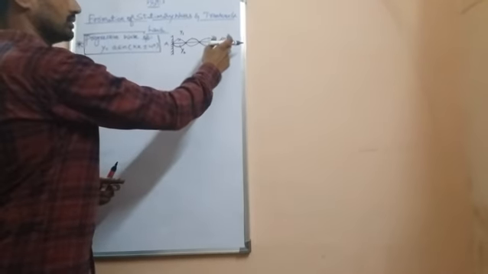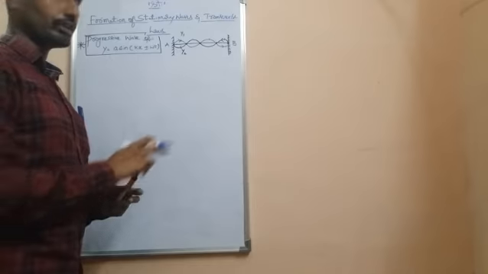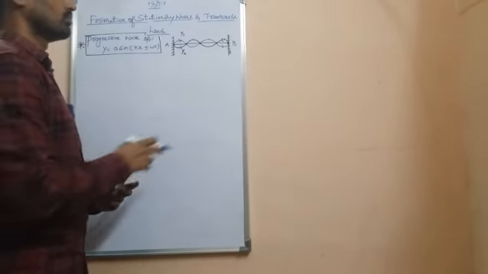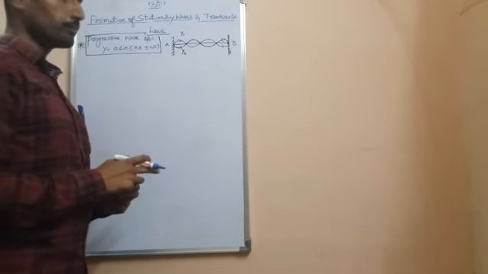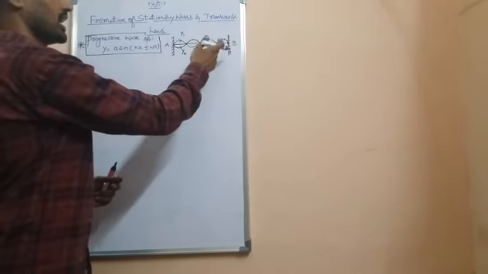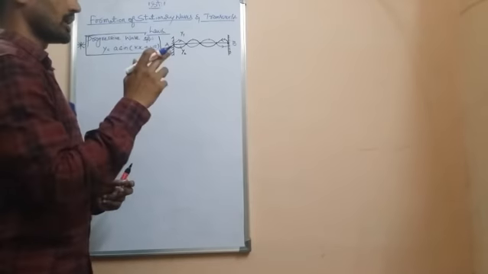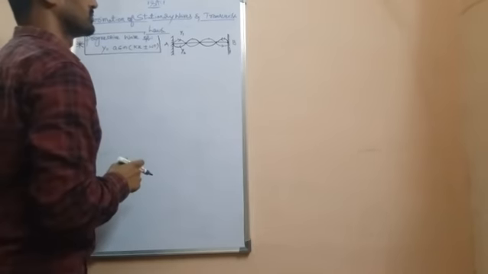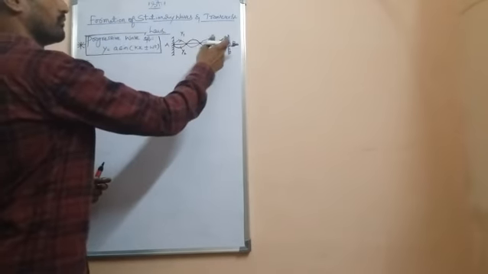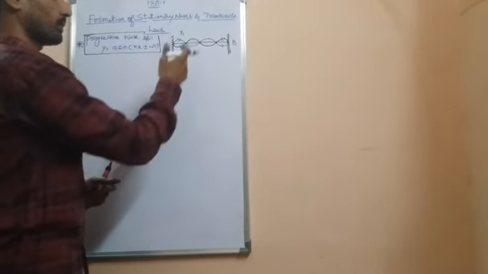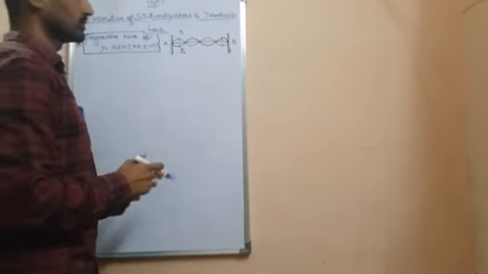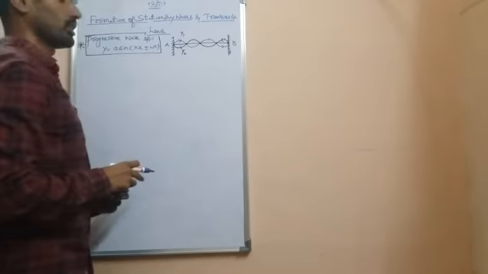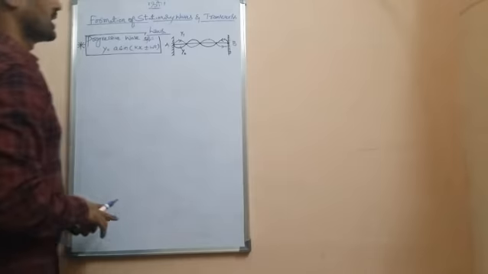After reaching the fixed end B, the wave gets reflected. Because it is a rigid boundary, the phase difference between incident and reflected wave is 180 degrees, that is pi radians. By the superposition of incident and reflected waves, loops are formed. It causes formation of a stationary wave.